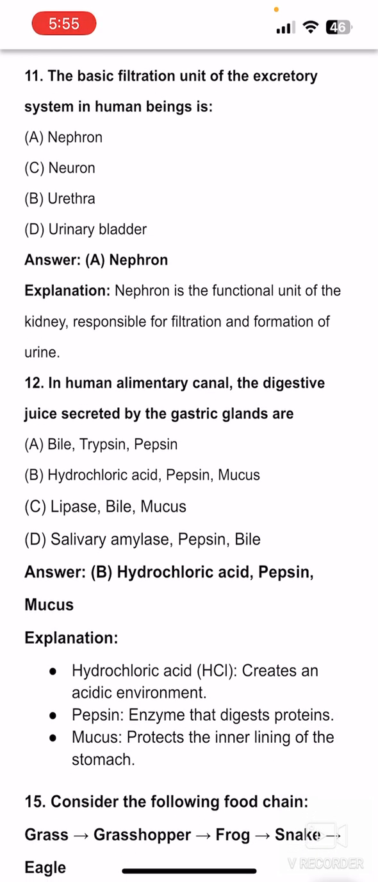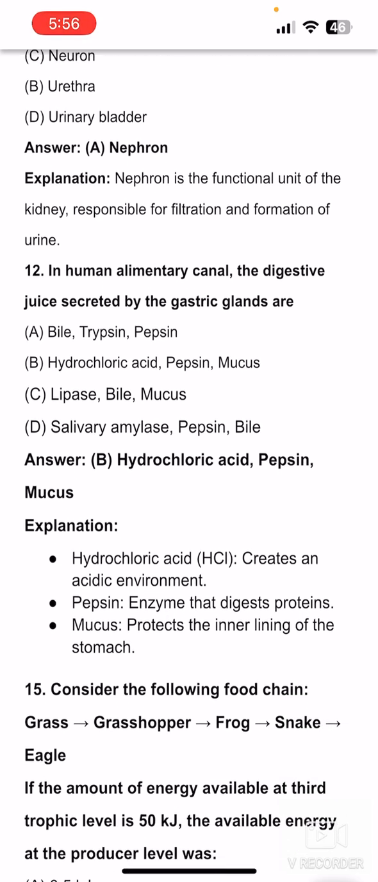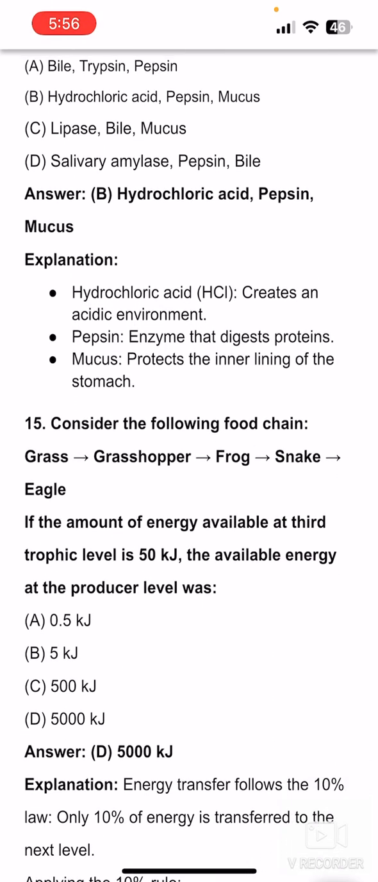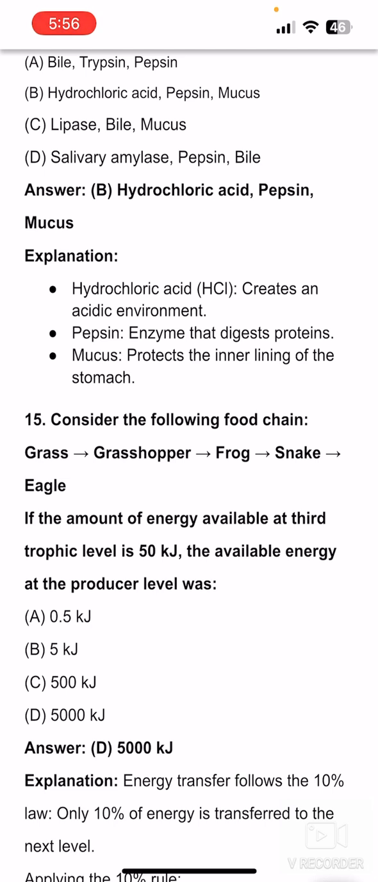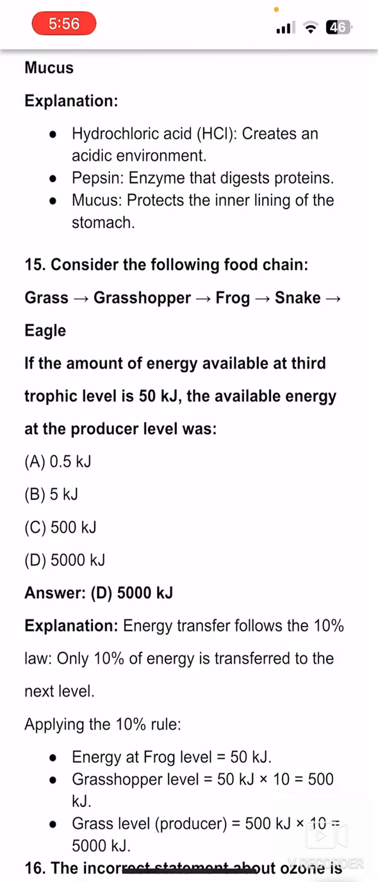Next question, in the human alimentary canal the digestive juice is secreted by the gastric gland. Which gastric glands are involved during digestive juice secretion? So that are hydrochloric acid and pepsin along with mucus. You all know HCl creates an acidic environment, pepsin helps in digestion of proteins, mucus protects the inner lining of the stomach.